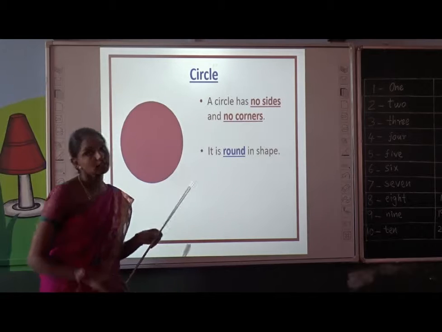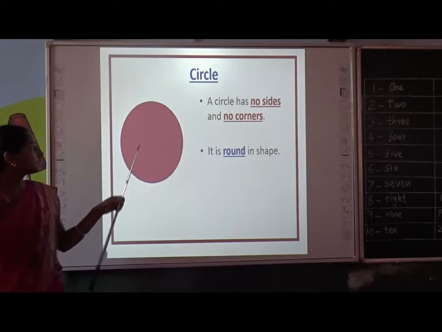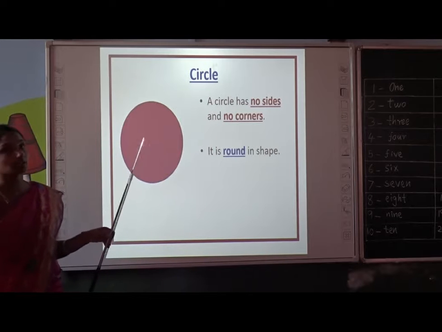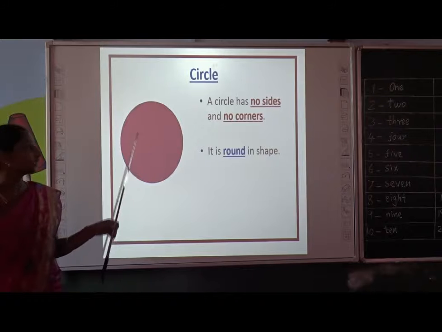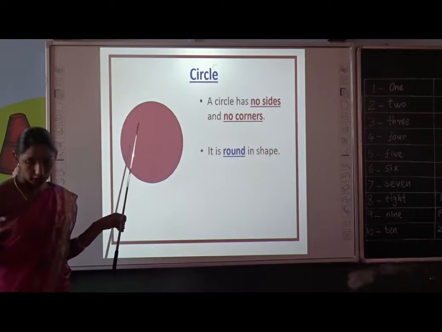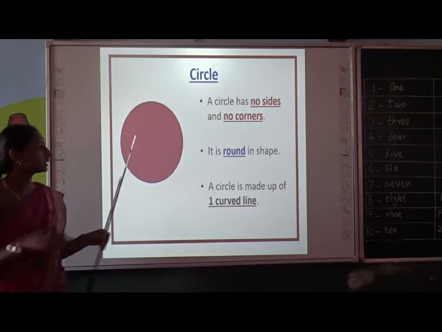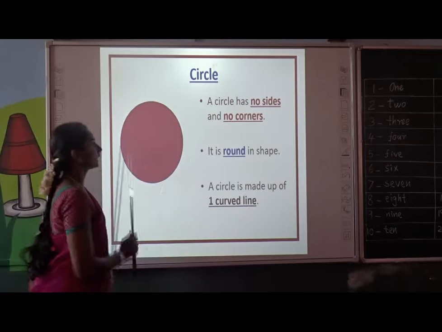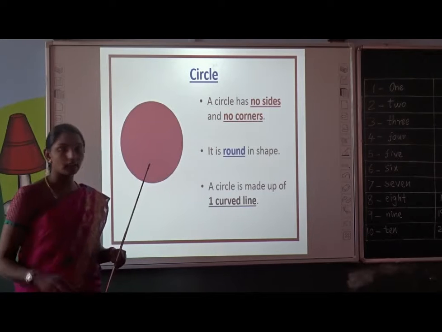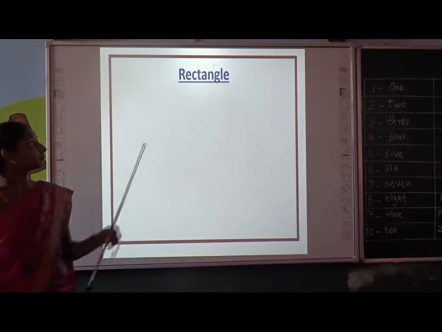Children, do you know whether a circle is made up of straight lines or curved lines? Look at the picture and tell me. Is it made up of straight lines or curved lines? Very good. You are correct. A circle is made up of a curved line. How many? Only one curved line. Is it clear? Shall we move on to the next shape?